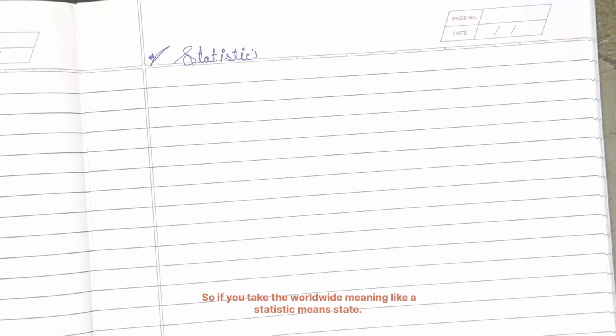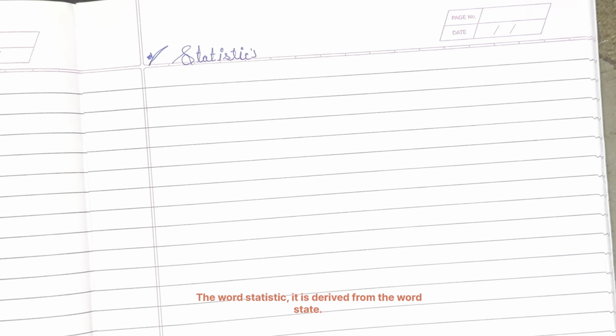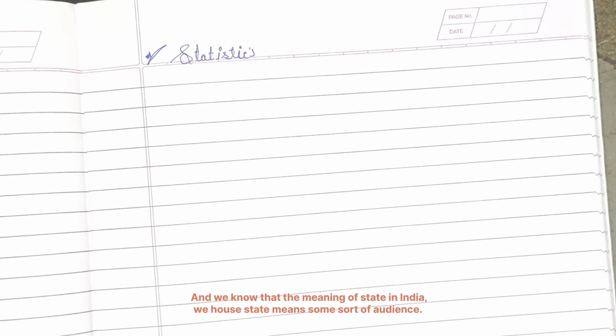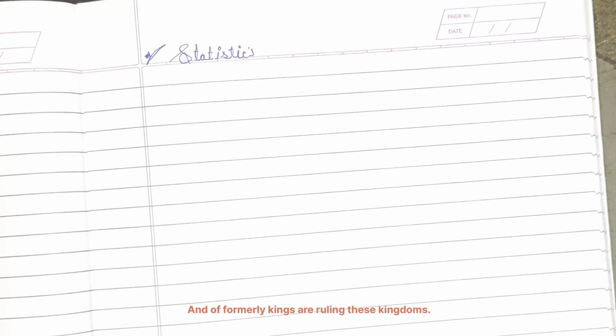If you take the word-wise meaning, statistics comes from the word state. In India, a state means some sort of province, some part of India. But in the ancient world, a state meant a kingdom, and kings ruled these kingdoms.